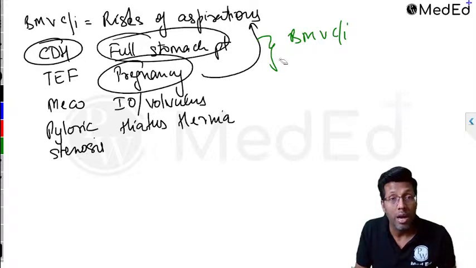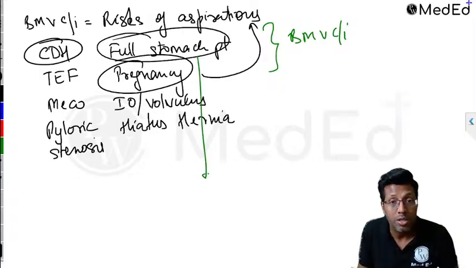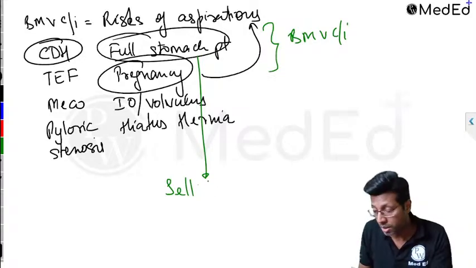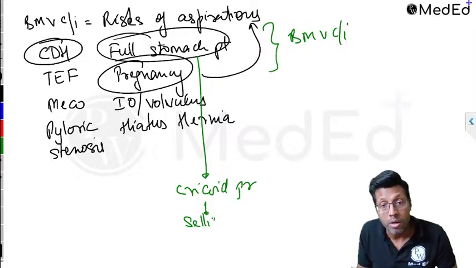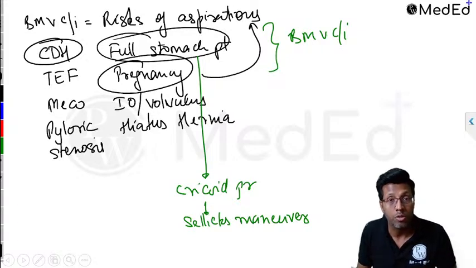In this case, you will not do bag mask ventilation. It's contraindicated. All these conditions they've asked in the exam. This is exactly where, if you have to intubate this patient coming for surgery, I do the Selix maneuver, which I just discussed with you. क्योंकि ये patient full stomach है and I have to intubate this patient, correct? So in this patient, I am going to use that cricoid pressure. Remember, 30 Newton cricoid pressure is given on the cricoid cartilage, which is called Selix maneuver. And then I will intubate the patient so that this patient does not aspirate. So this is the point.